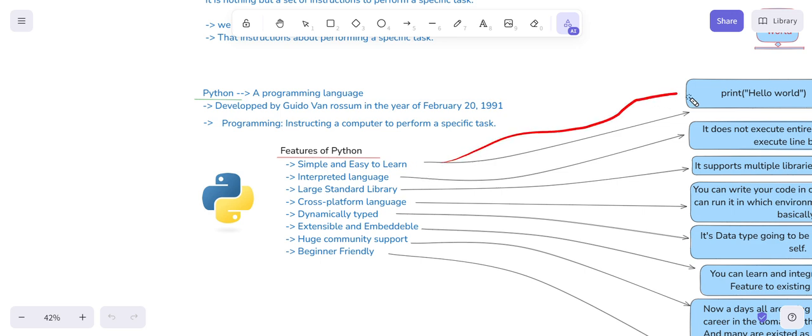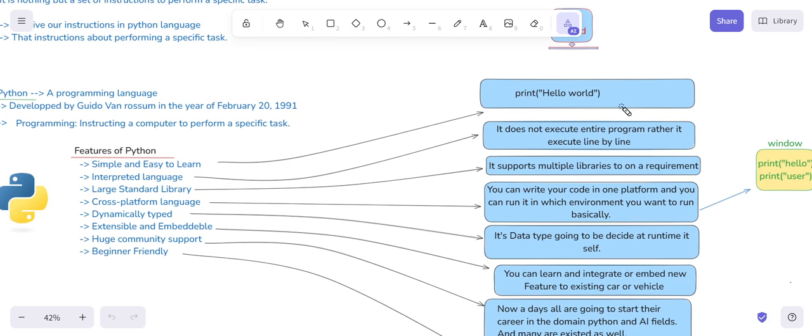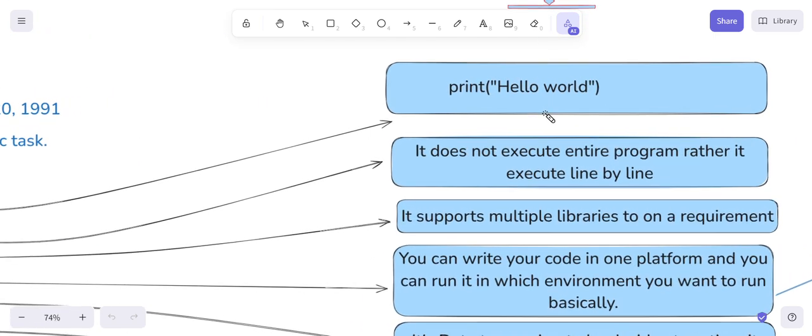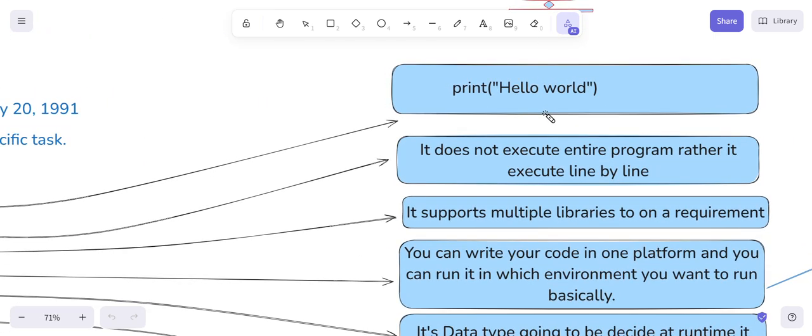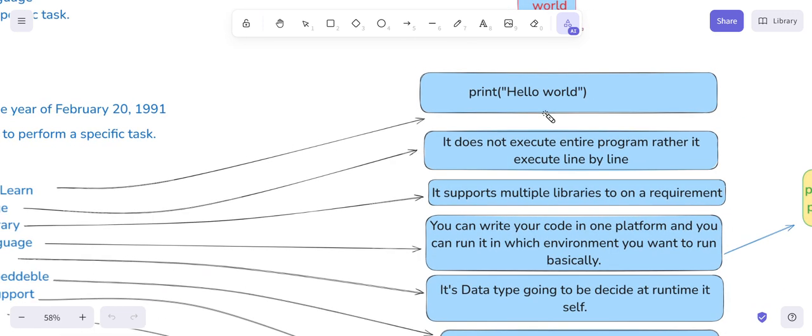If you ask me, I will show this. Let us look at this: Hello world. How will it be visible? It is visible like a text message you are sending to your friend, like, hey, you want to print hello world, like that.